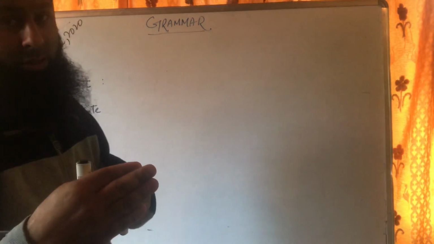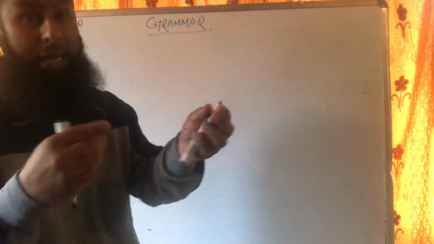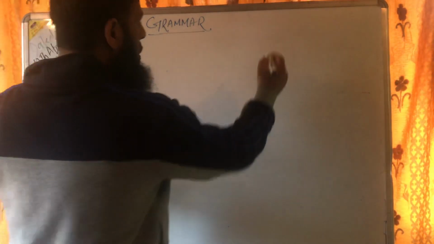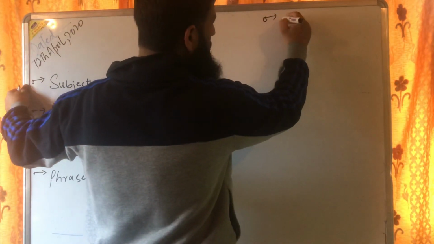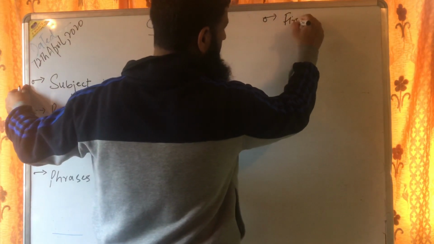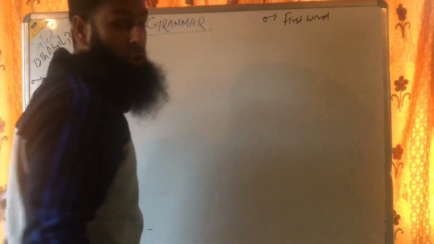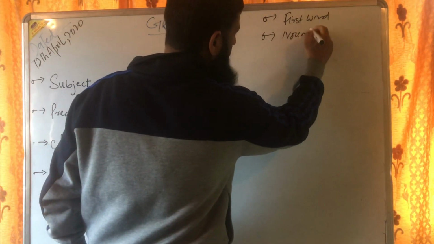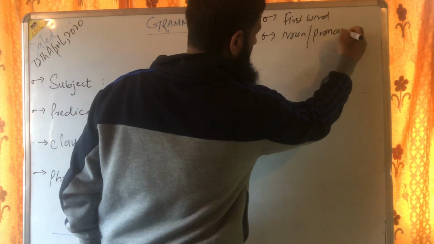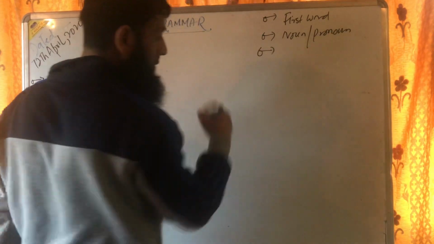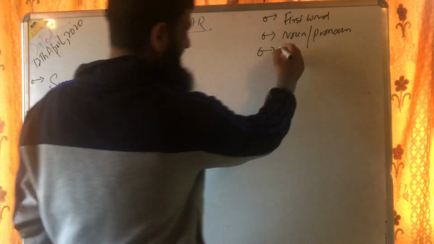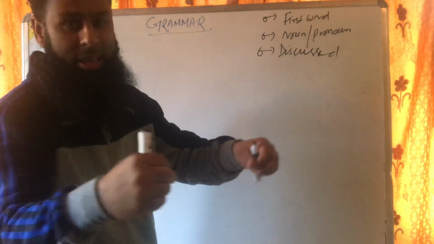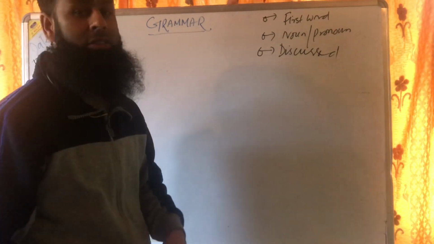There are three things that we need to look at when we want to know what the subject in the sentence is. Number one, it should be most probably the first word. Number two, it should be either a noun or a pronoun. Number three, it should be discussed. So when you see all three things together in a word, definitely it's a subject.